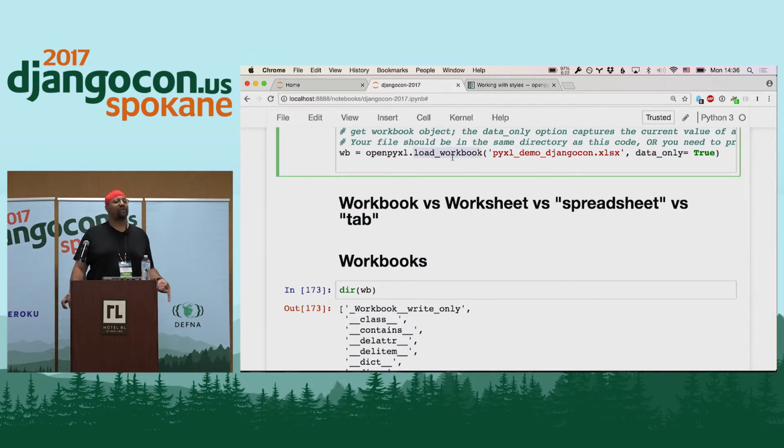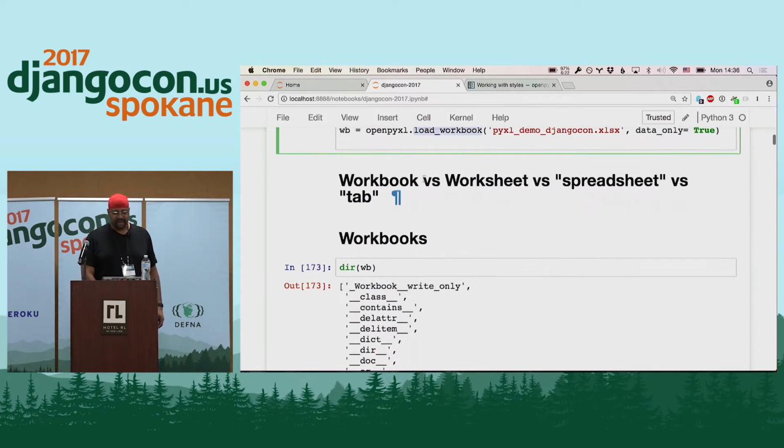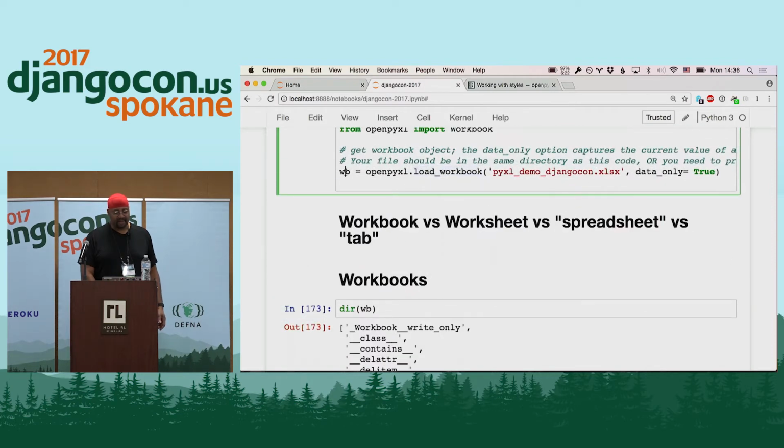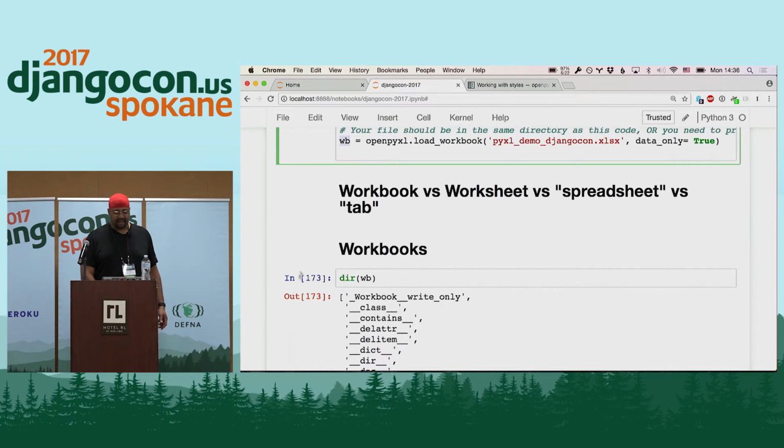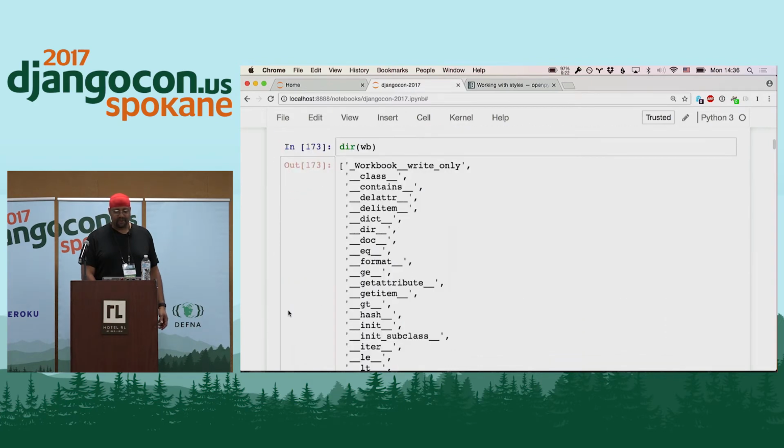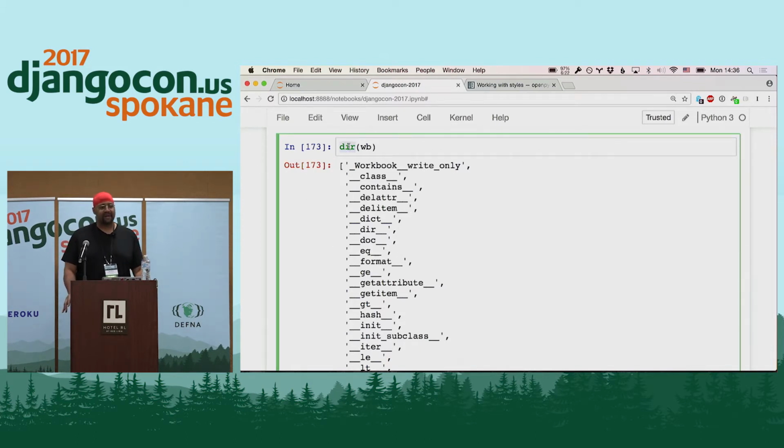But then you need to know which worksheet you need to get out of that workbook. And there are different objects that have different properties to them. And so here, we've got this WB, which is the workbook that we've opened, the entire thing. And for those of you who are newer to Python or who have friends who are newer, the dir function, the directory function in Python, is helpful because it will give you a list of the attributes that are available for a particular object.